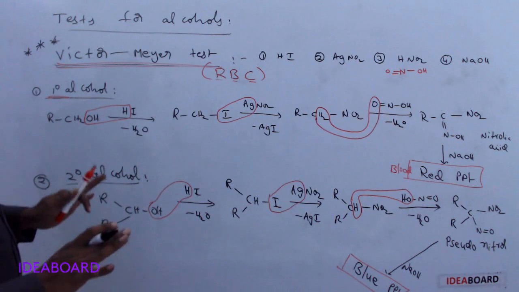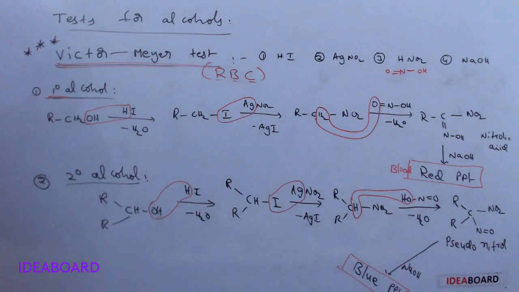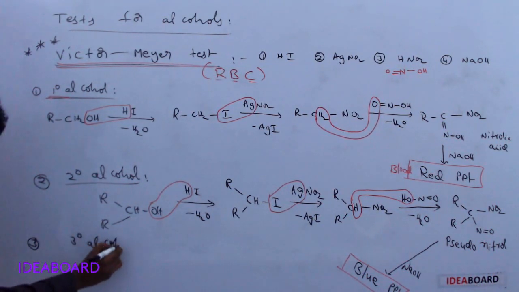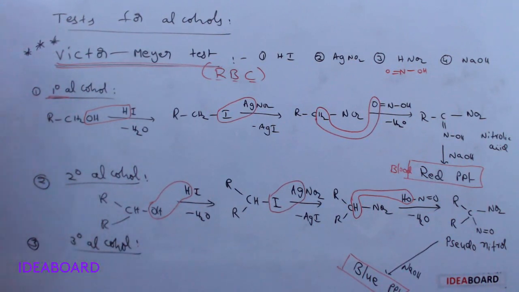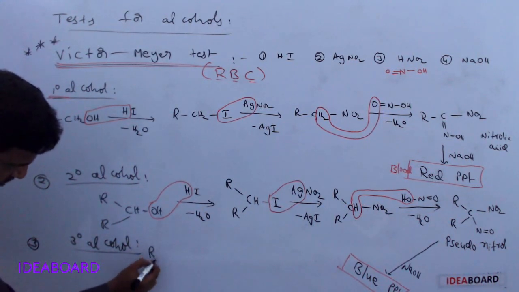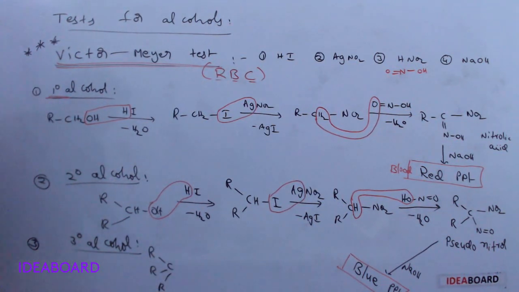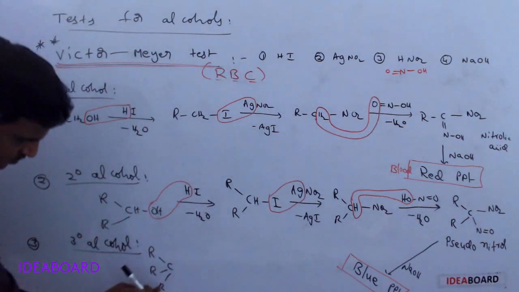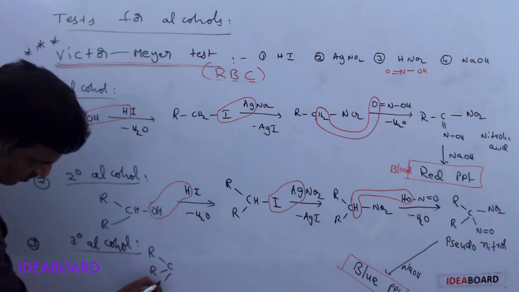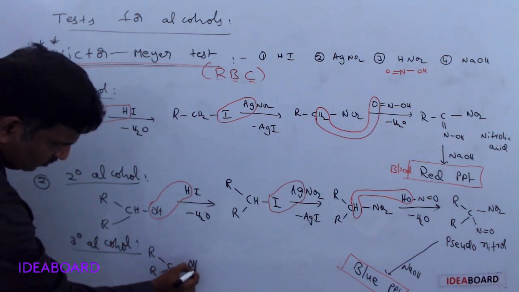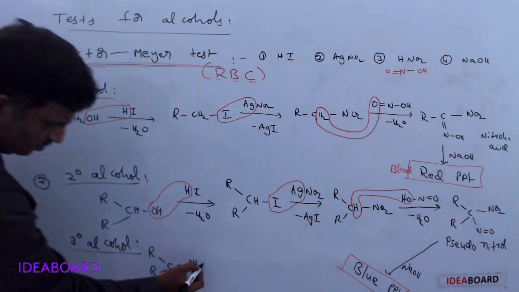Now I am going for the tertiary alcohol. Tertiary alcohol means R, C, R, and here another R, so it has 3 R groups, and it has an OH group. This is a tertiary alcohol.